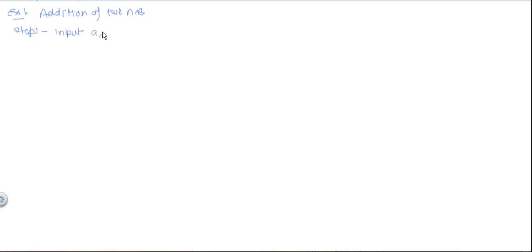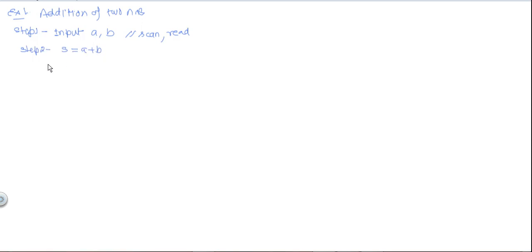Here the word input is not fixed because algorithm does not follow any particular syntax. So instead of writing input, we can write some other words similar to this, like we can write scan, or we can write read, to read values from the keyboard. Next, now we are having numbers, so we have to now add them. So we can write S equal to A plus B. There is no need to write semicolon.